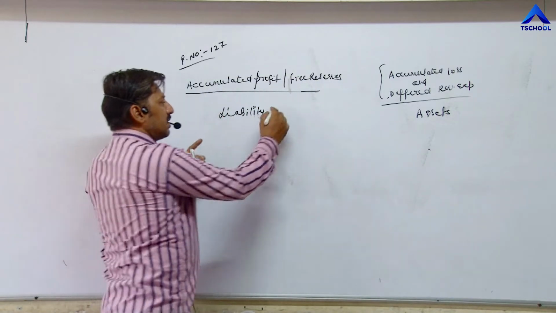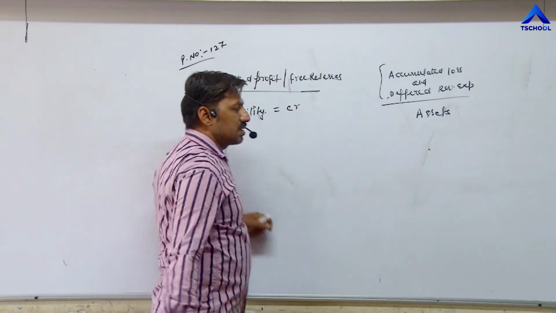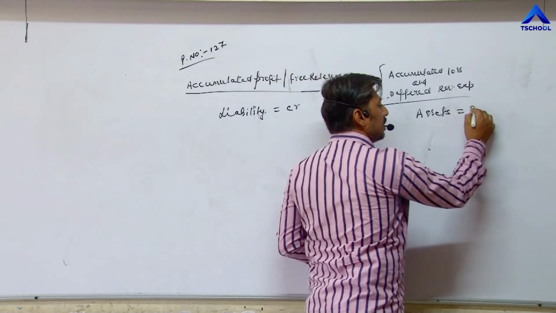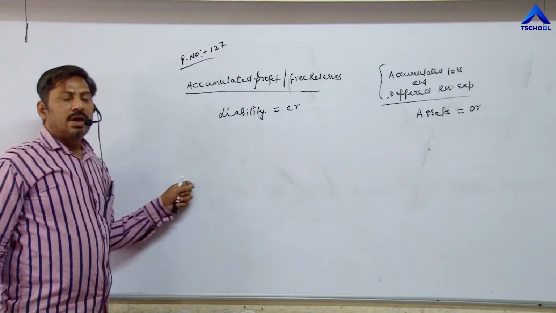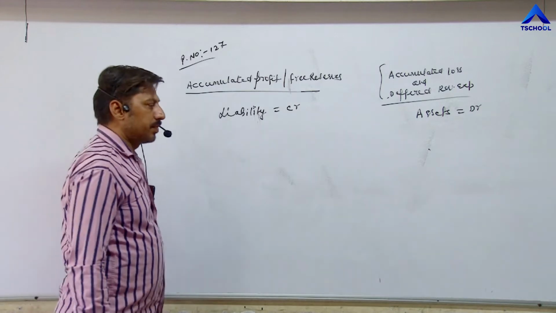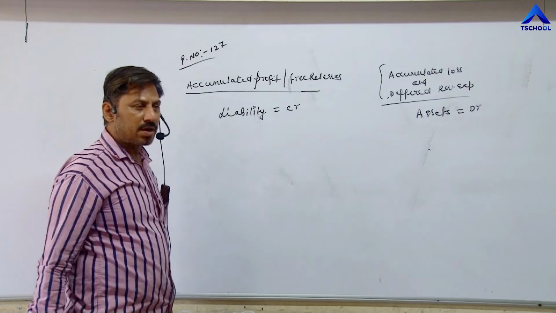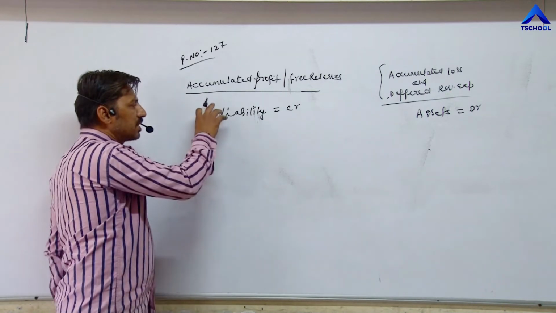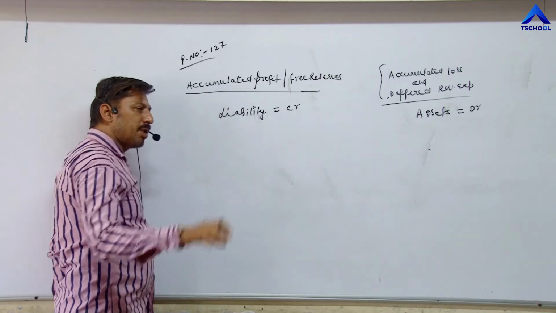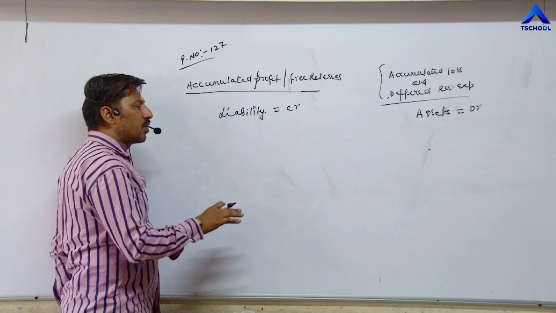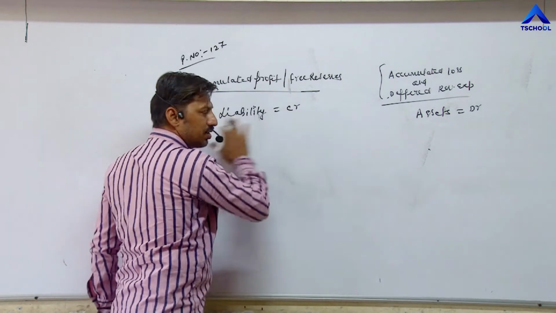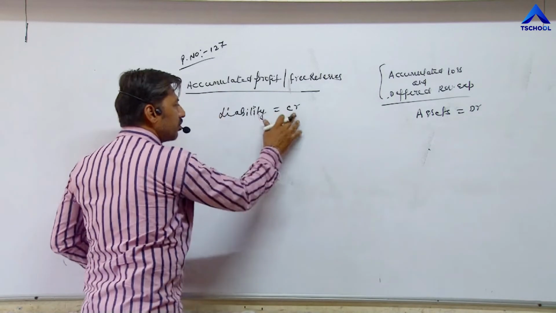Now liability has credit balance, assets has debit balance. At the time of reconstruction of partnership firm, these funds will be distributed between or among partners. As a result, this liability is finished. That's why it will be debited.